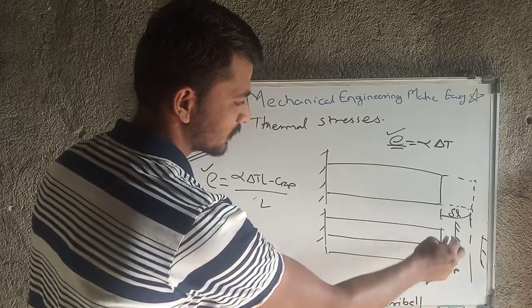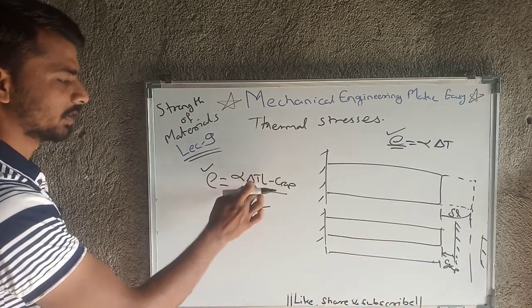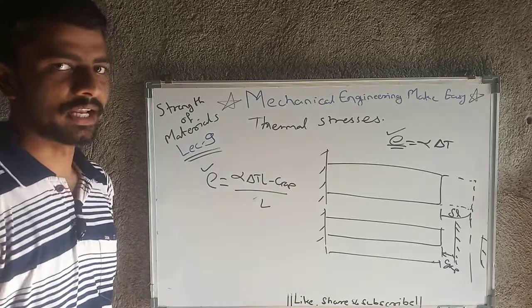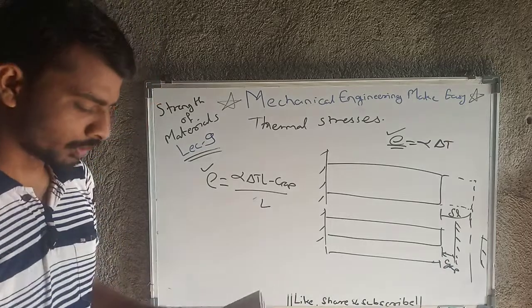But if that gap is less than delta L, then we need to use this formula, that is alpha delta T L minus gap upon L. So note down this formula and draw these figures also.